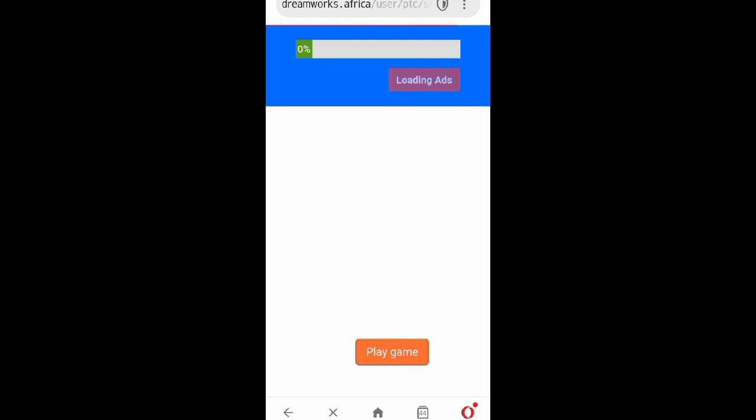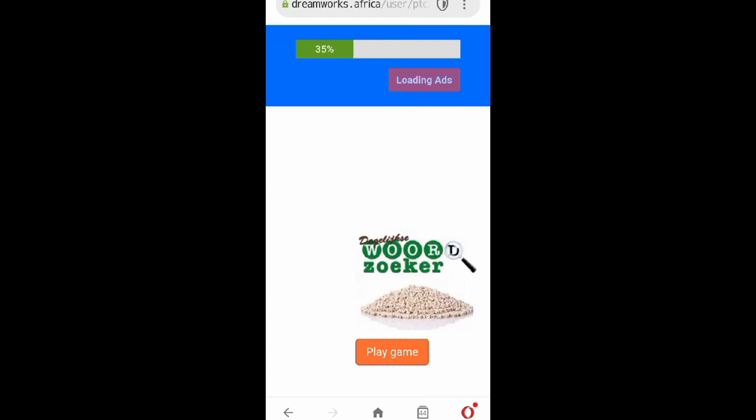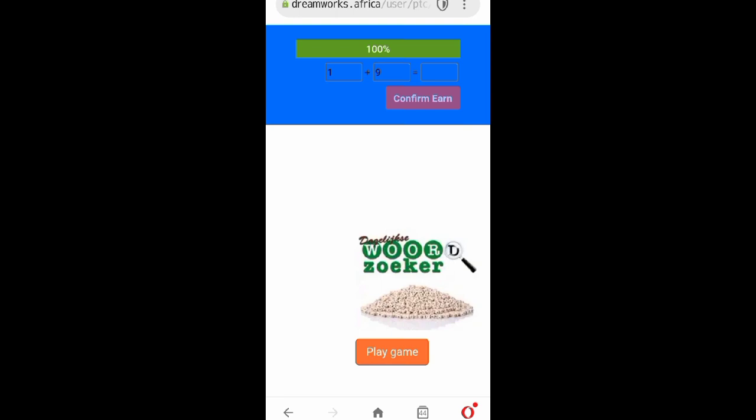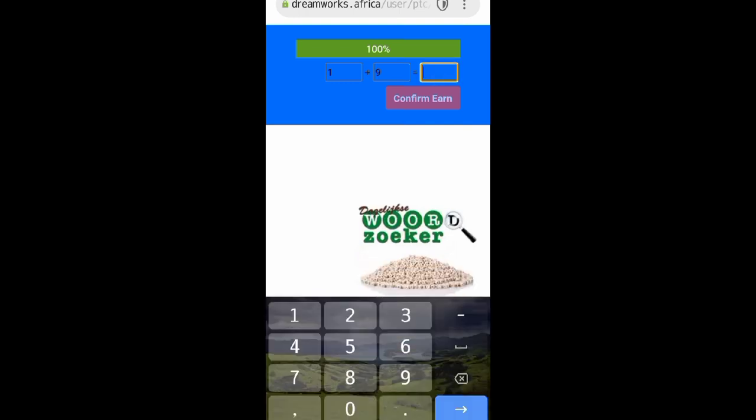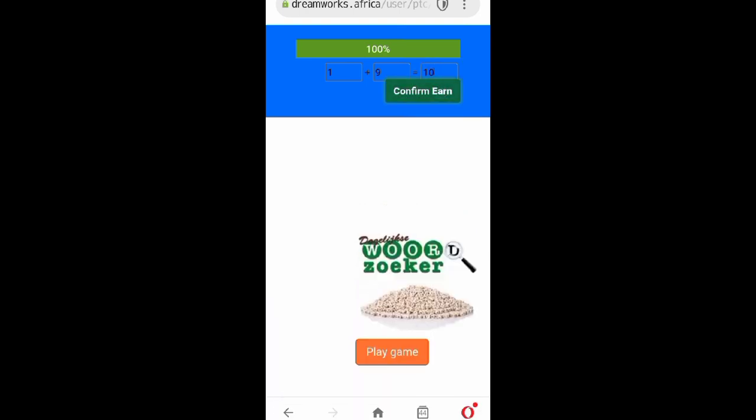As you can see, we've already clicked on the ad, and then it is going to load up. When it is 100%, then you will see this simple mathematics here. They are telling you to do this to prove that it is not a bot that is doing the task. They want to confirm that it is a human being doing this task. So 1 + 9 is 10. Then confirm it.